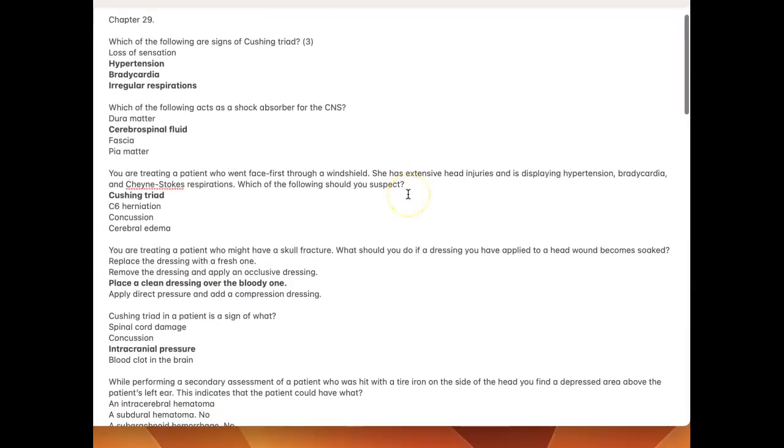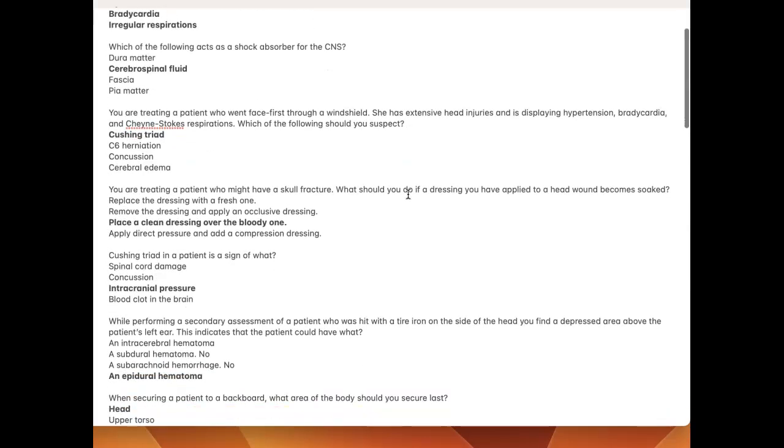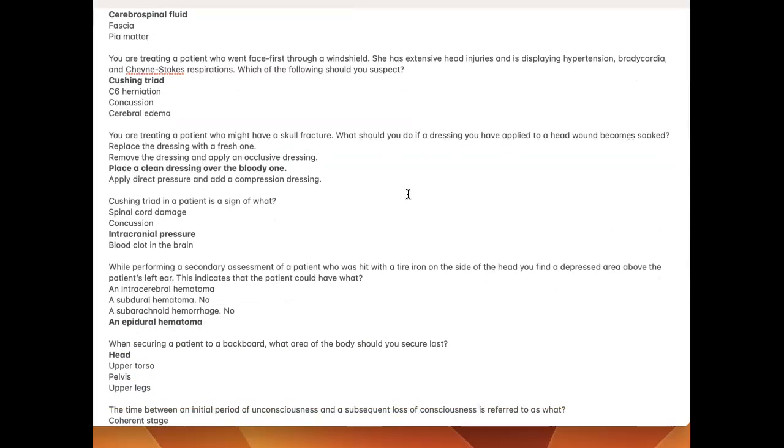Chapter 29. Which of the following are signs of Cushing triad? Hypertension, bradycardia, irregular respirations. Which of the following acts as a shock absorber for the CNS, the central nervous system? Cerebrospinal fluid. You're treating a patient who went face first through a windshield. She has extensive head injuries and is displaying hypertension, bradycardia, and Cheyne-Stokes respirations. Which of the following should you expect?